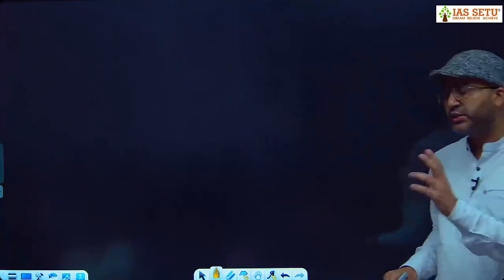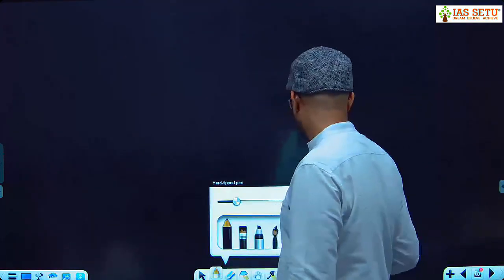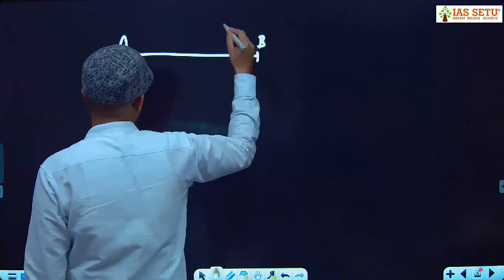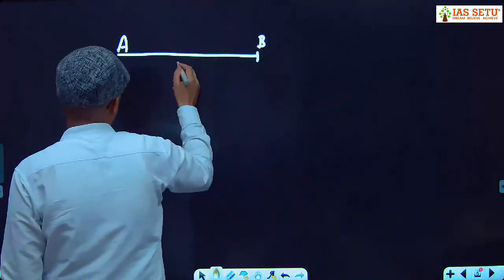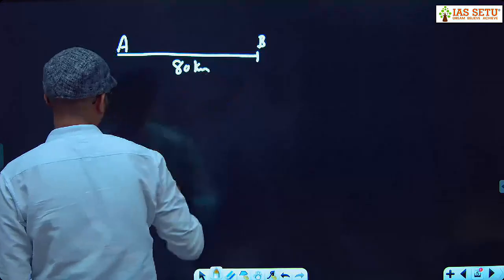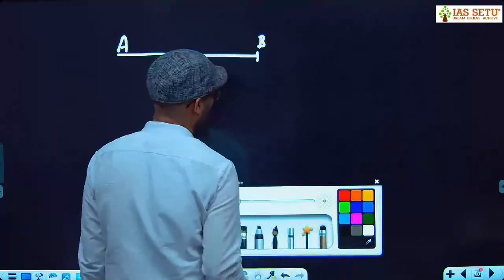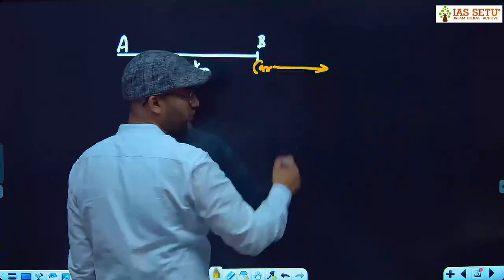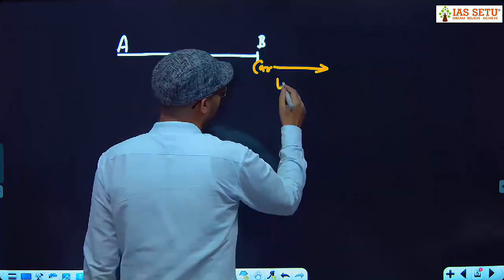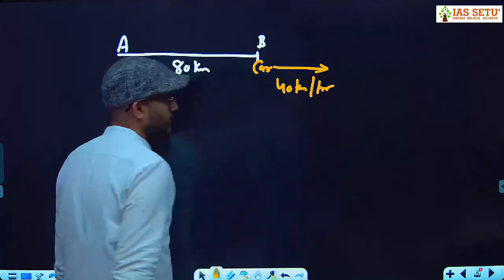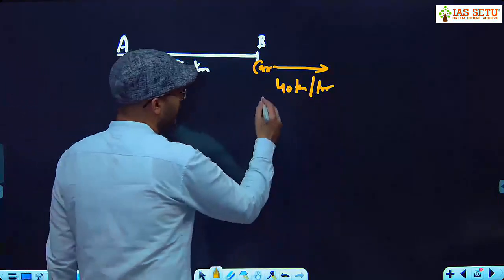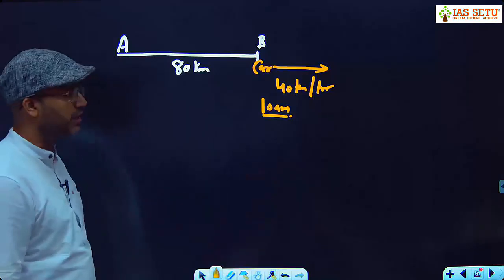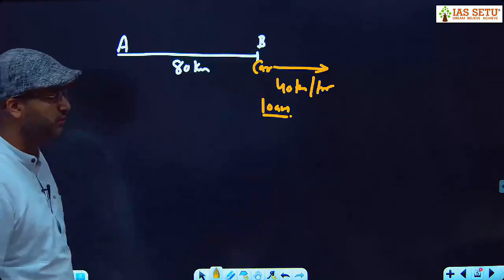ठीक है, एक easy question लिख लो। There is a place A and place B. Like these are 80 kilometer apart. इन दोनों के बीच में डिस्टेंस 80 किलोमीटर। One car start in this direction at a speed of 40 kilometer per hour at 10 a.m. At 10 a.m., car start at a speed of 40 km per hour in this direction.